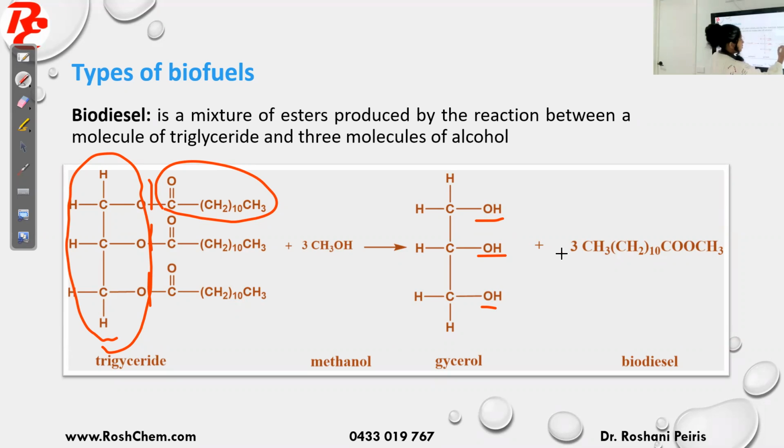The other OCH3 will come from the methanol, so this CH3 is coming from methanol. This way you can make biodiesel, which is an ester.